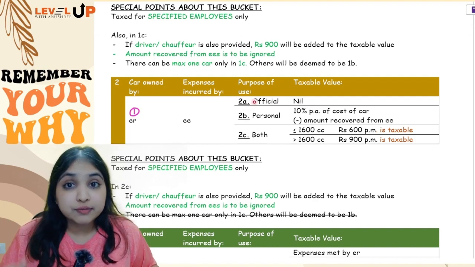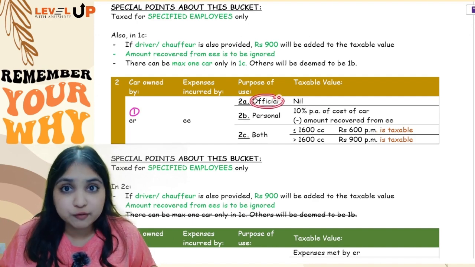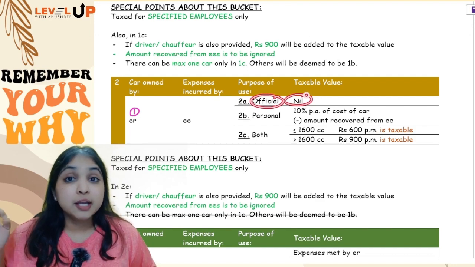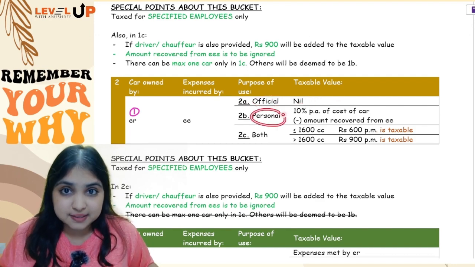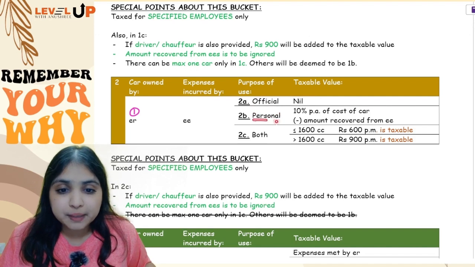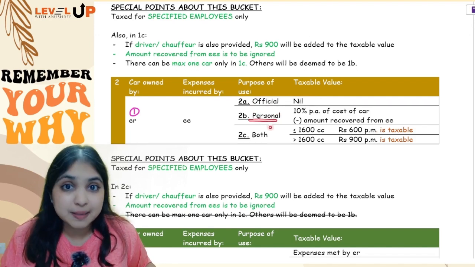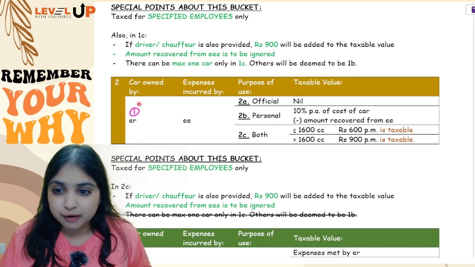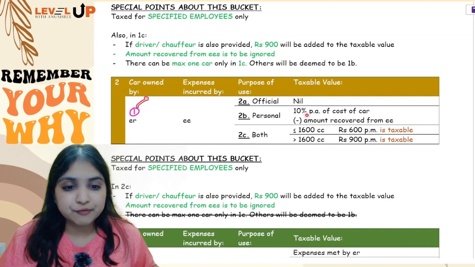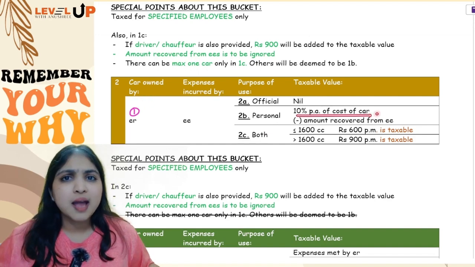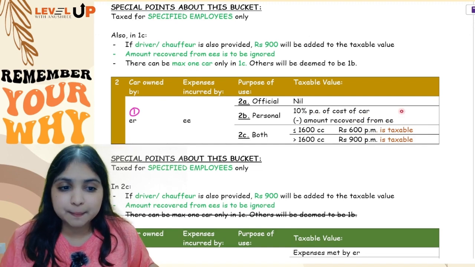Okay. So if the car is being used by the employee for only official purposes, then nothing will be taxable. If the employee is using the car for only personal purposes, same thing. For only personal purpose, you will see how many benefits employee is getting. Employee is getting only one benefit, the car benefit. So for the car benefit, you will take 10% of the cost of the car, and whatever money employee has paid to the employer, you will subtract.